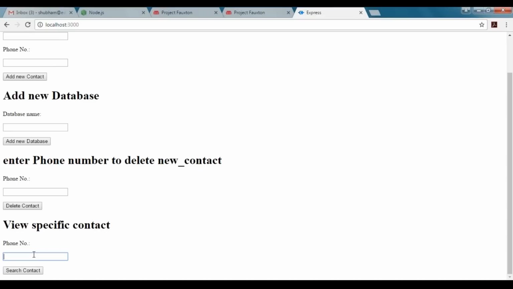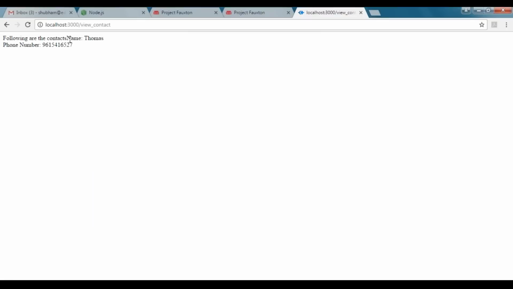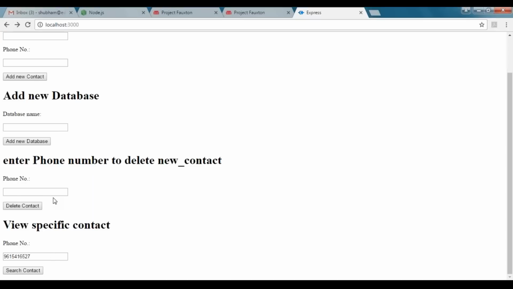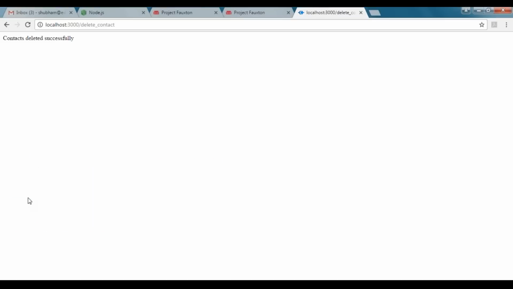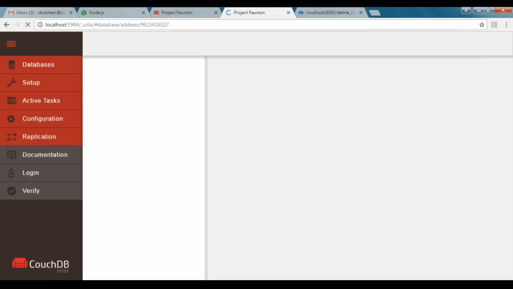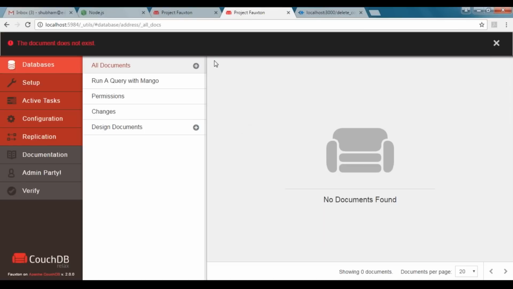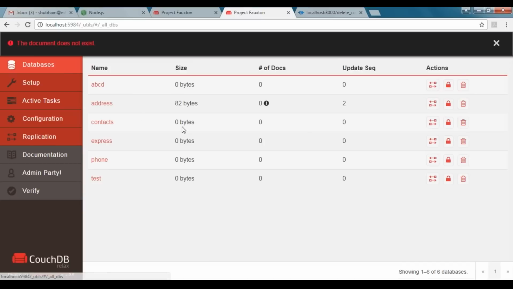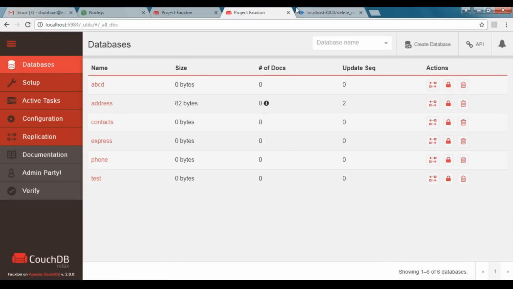Now let us go and view that specific contact using the phone number. So we'll search that contact, and this is the contact: his name is Thomas and the phone number is 96154165527. Now we'll go back again and we'll delete this contact, that is 96154165527, and the message is contact deleted successfully. We'll go back to our CouchDB and reload this page. So you can see that our database address is empty. There are no contacts inside this database.